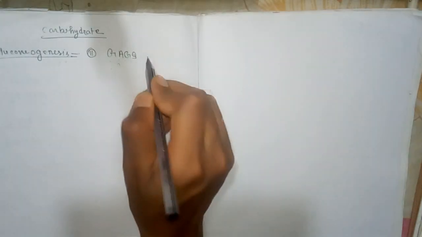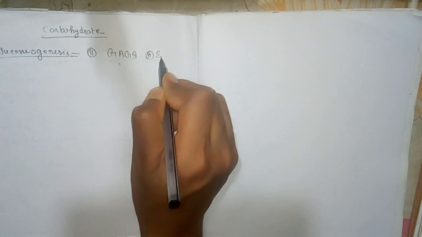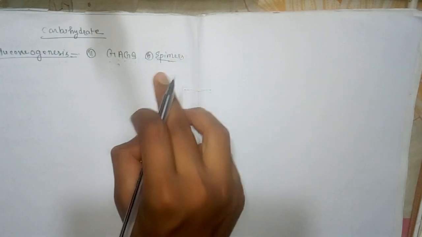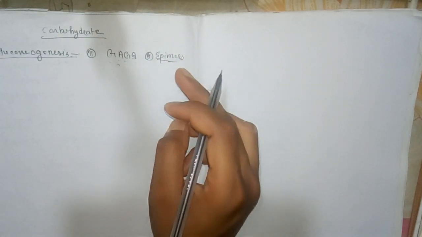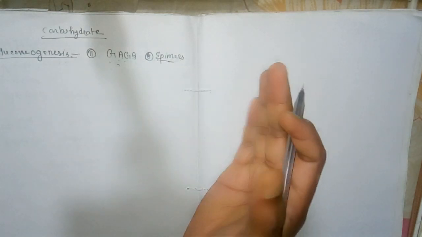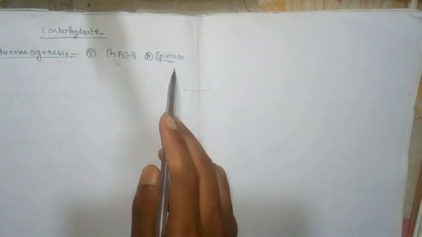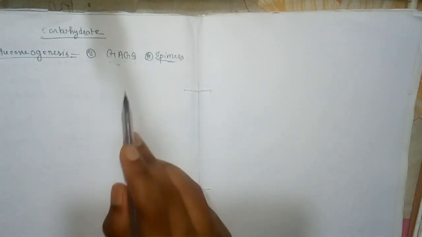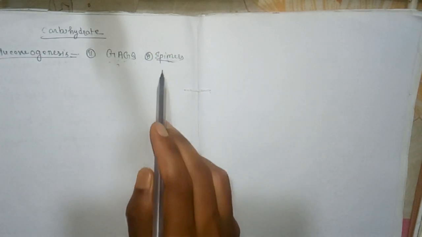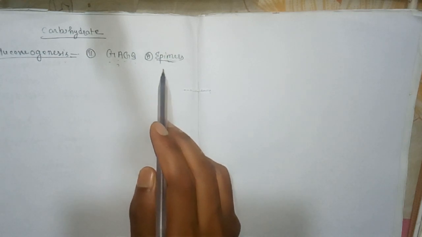The next topic is epimers. Epimers of glucose. What are epimers? If two monosaccharides differ from each other in their configuration around a single specific carbon atom, they are referred to as epimers of each other. For example, glucose and galactose are epimers.